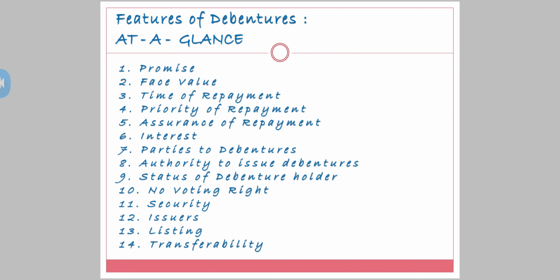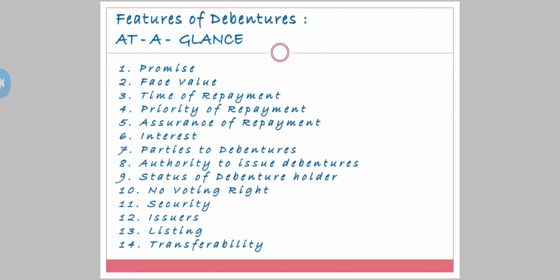Seventh one, you have got parties to debentures. There are three parties to debenture, the company itself, the trustees, and the third one, debenture holder. Authority to issue debenture. The eighth point, who has got the authority? Board of directors have got the authority to issue debentures. Then the ninth one you have got is status of debenture holder. Company is going to repay the amount. It's a liability for a company. So yes, debenture holder is a creditor. The status of debenture holder is that of a creditor.